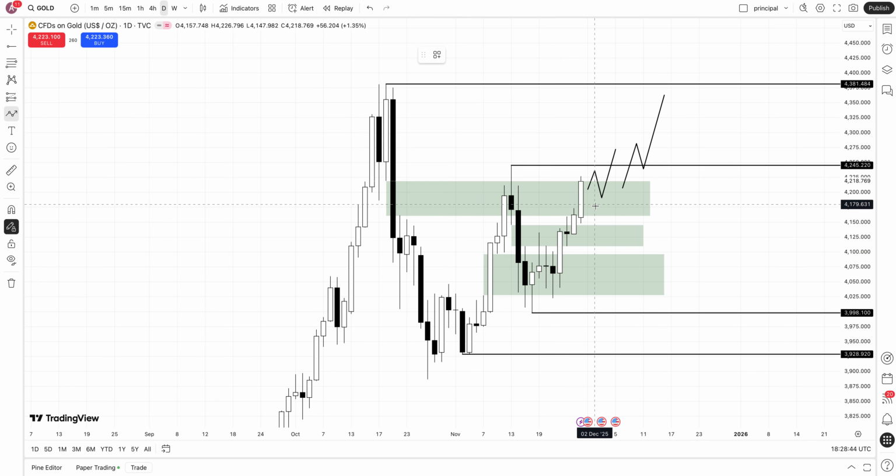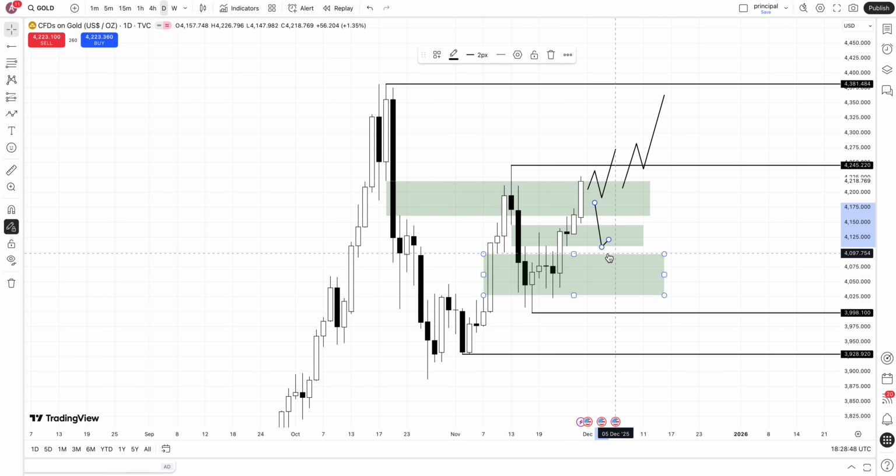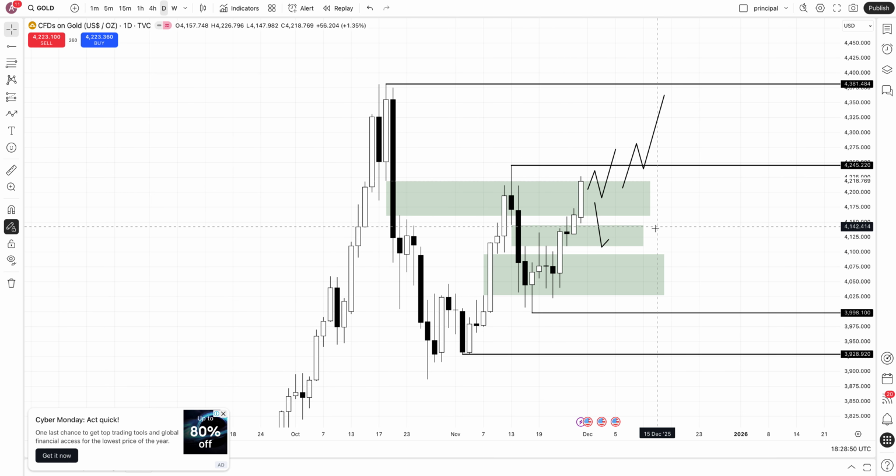My bearish plan is that we reject at this level, and then we go lower to mitigate this daily Fibonacci gap. But I don't expect a bearish week next week. Only if we invert this level, with a candle closure below this bullish gap, will I expect a continuation lower, but I don't think that it will happen.